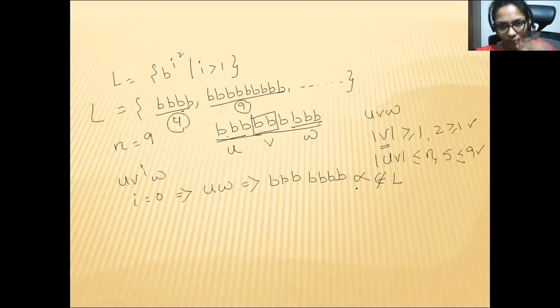If you are not okay with this, then you can go with the next case. Obviously it is not in your language. Here itself you can stop the process and say L is not a regular language.